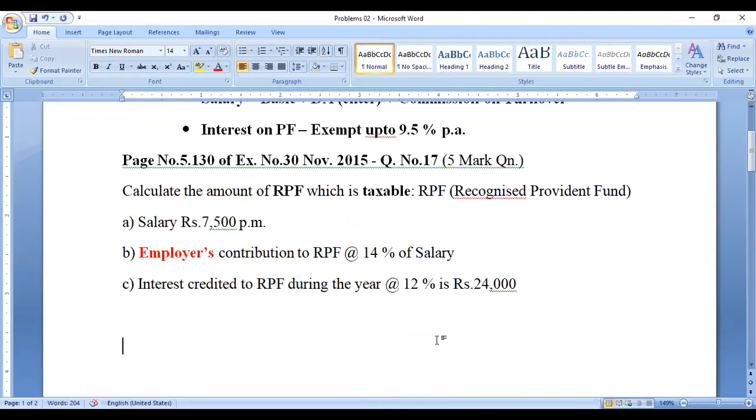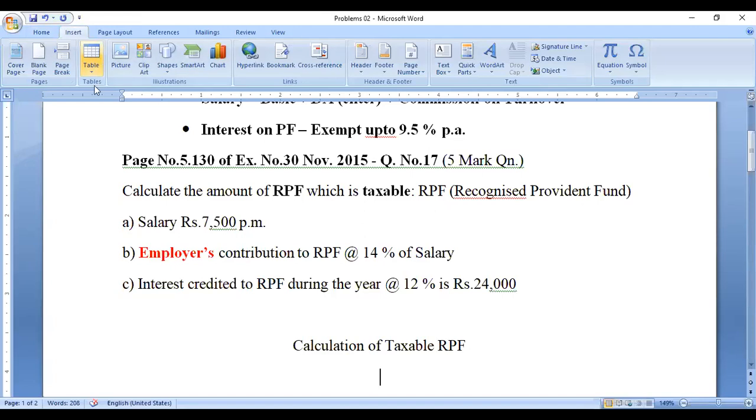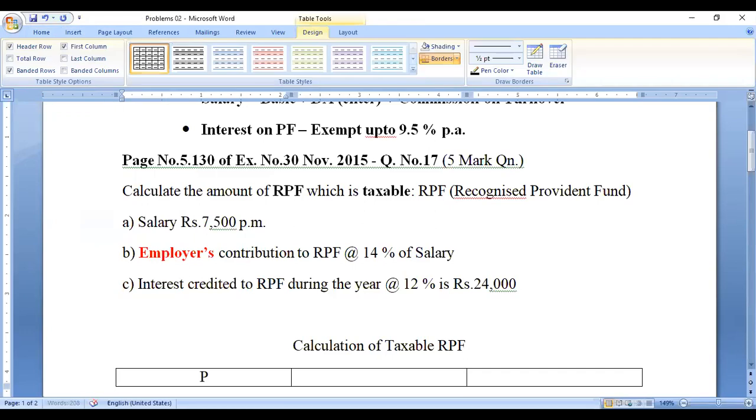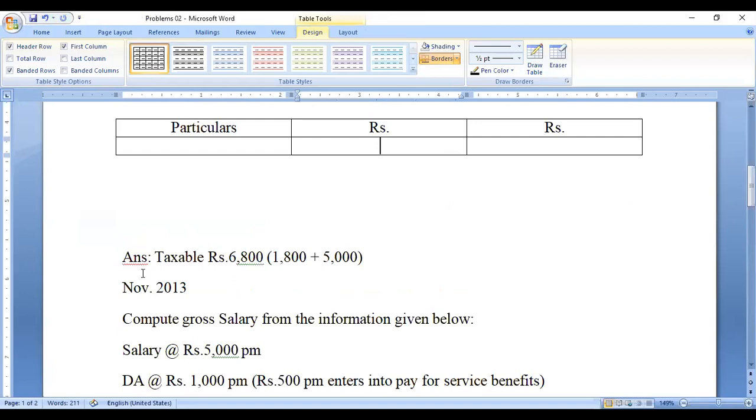How to calculate? We can put a heading here: calculation of taxable recognized provident fund. Now you have to open the columns. Insert a particulars column, and two amount columns, an inner column and an outer column. Particulars, then amount in rupees.